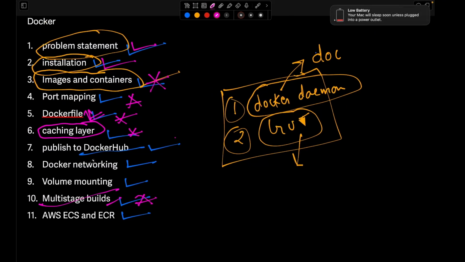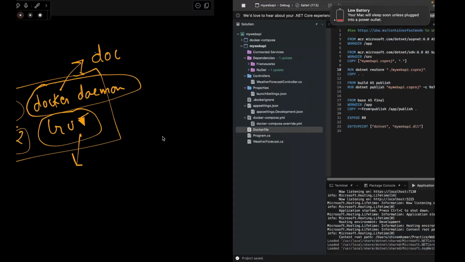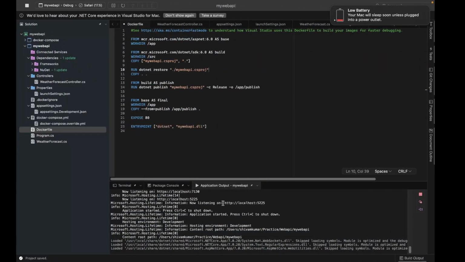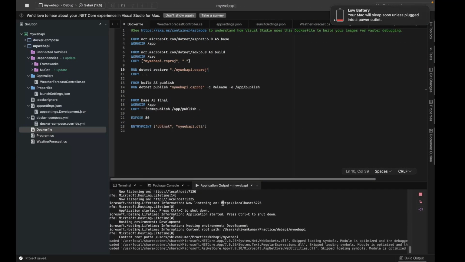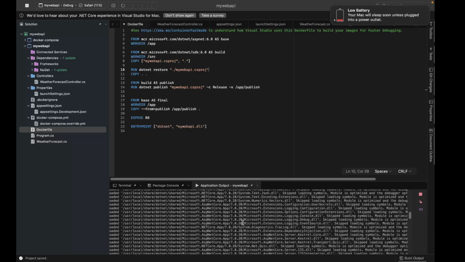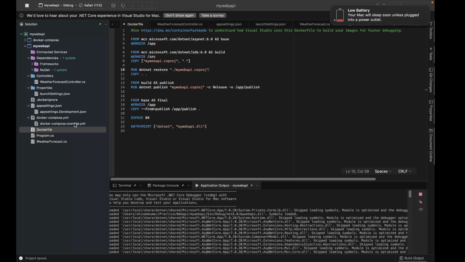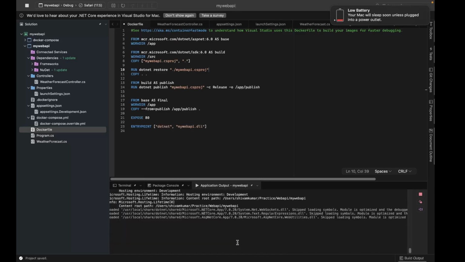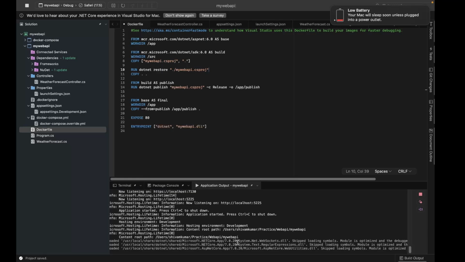Okay, so we have understood what this caching layer is. Now we will understand what this port mapping is, right? What is this port mapping? So let's do one thing. We have written this Docker file. Now we can build the image, right? We can build the image.